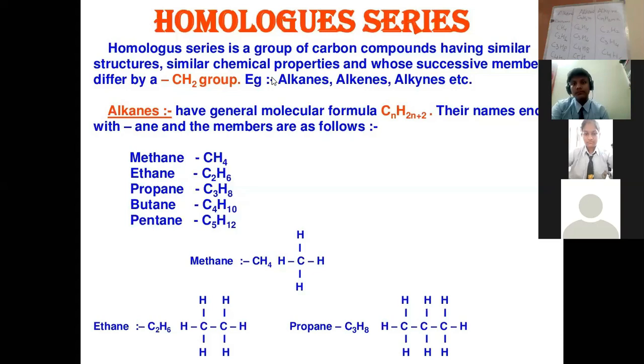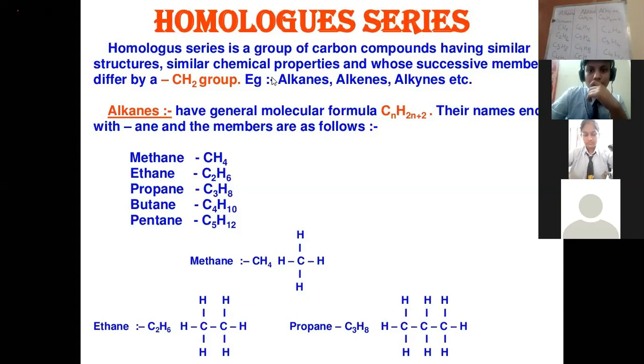So what are homologous series? A homologous series is a series of organic compounds having similar chemical properties and similar structures, but the successive difference between two adjacent members of the series is CH2, 1 carbon and 2 hydrogen.